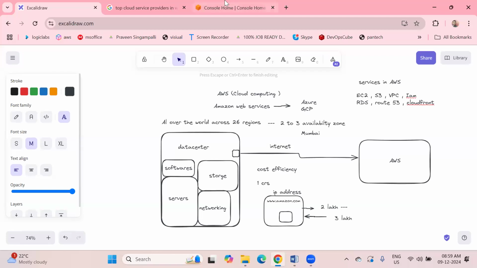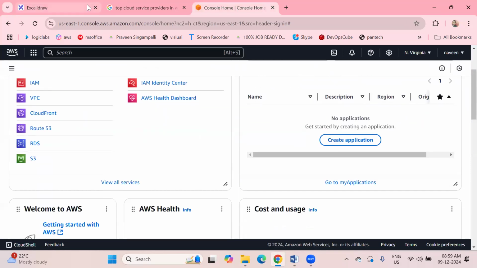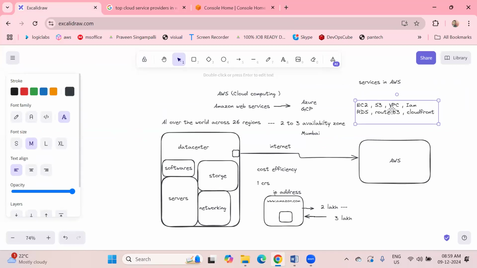Okay. Let me re-verify: EC2, IAM, VPC, CloudFront, RDS, Route 53. These kinds of services we are going to discuss as part of our syllabus.